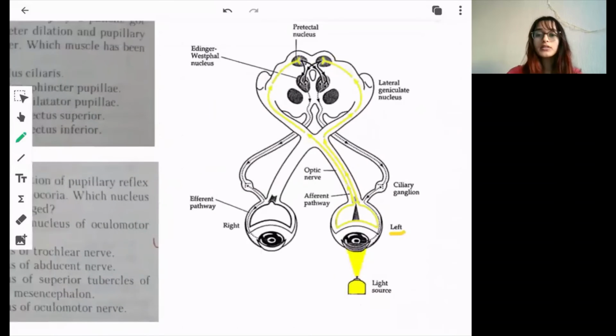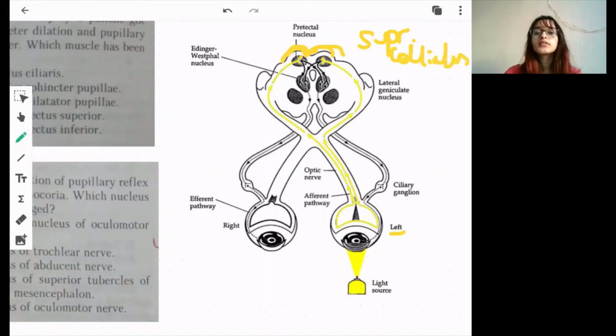And as you know from my other topic, the visual defects topic, the sensations from the medial part of the retina are crossed in the optic chiasm and taken to the opposite side, while the sensations from the lateral part of the retina are carried to the same side. So obviously you can see the yellow pathway here. They go to the pretectal nucleus, and these two bulgings are obviously the superior colliculus.